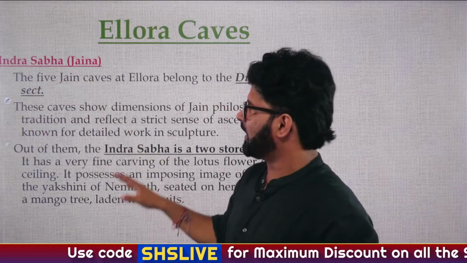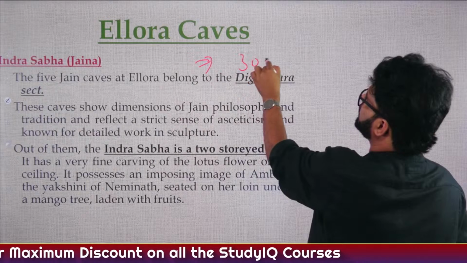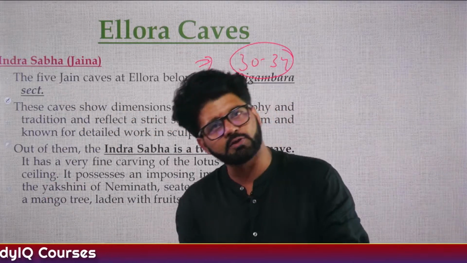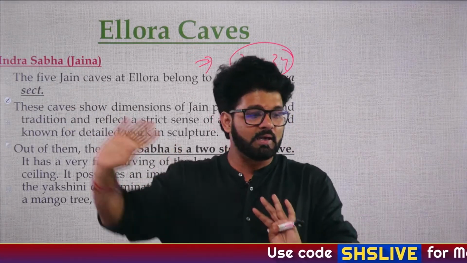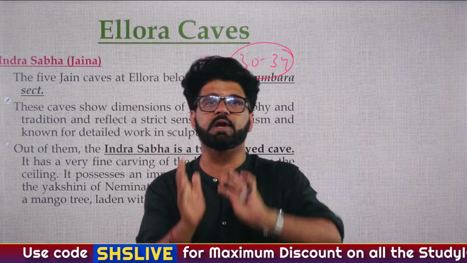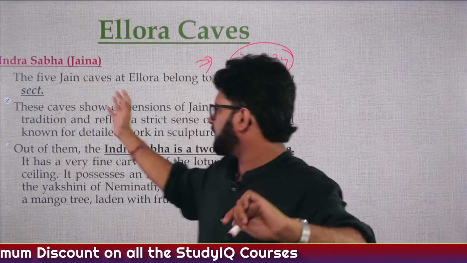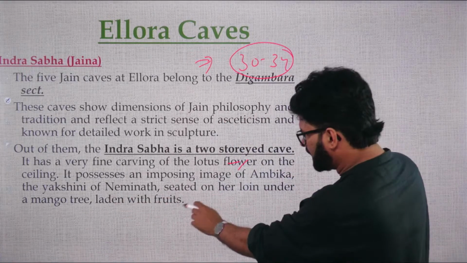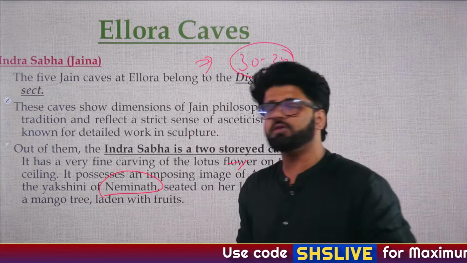Then Indra Sabha, cave number 32 if I'm not wrong. We have already discussed that caves 30 to 34 belong to the Jainas, right? So Indra Sabha, Indra, a god associated with Hinduism, you can easily make a mistake here. No, this is associated with Jaina. Later on, the Yadavas gave patronage. We have just discussed that in the 12th to 14th century AD the Yadava dynasty came and gave patronage to Jainism, and that's how Indra Sabha was created. And here there are terms. It is associated with an imposing image of Ambika, Yakshini of Neminath. Neminath we have discussed earlier.